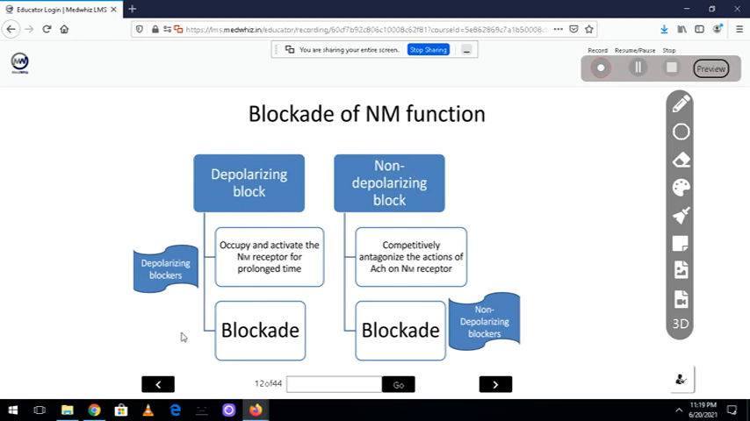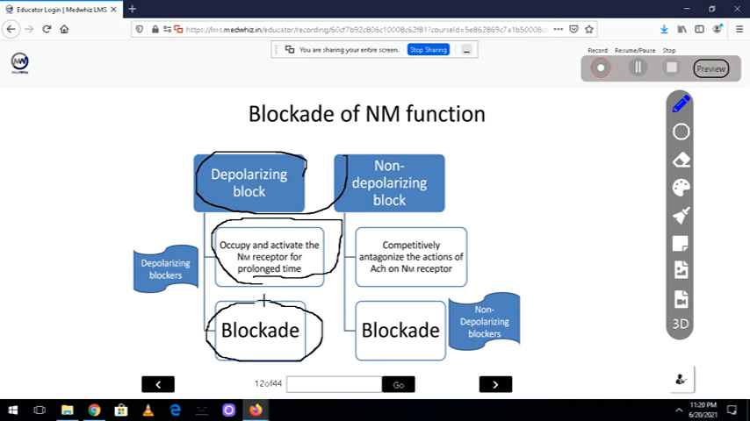I told you already, depolarizing blocker means succinylcholine. Succinylcholine is like a brother of acetylcholine; they will do the same thing. When we give a depolarizing blocker, it occupies and activates the NM receptor for a prolonged time. So what happens if you prolongedly activate a receptor? The receptor will undergo desensitization, that means the receptor will not work. That will lead to conduction blockade at the neuromuscular junction. Like that they will relax.